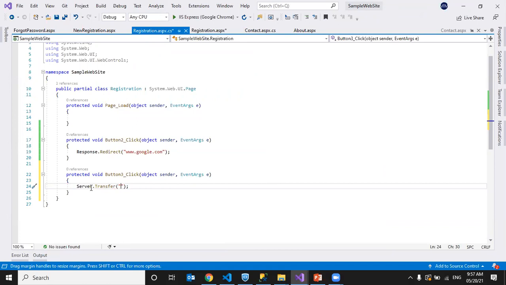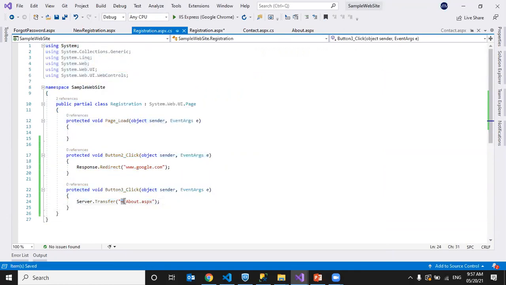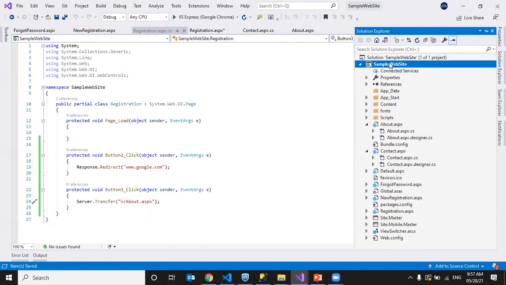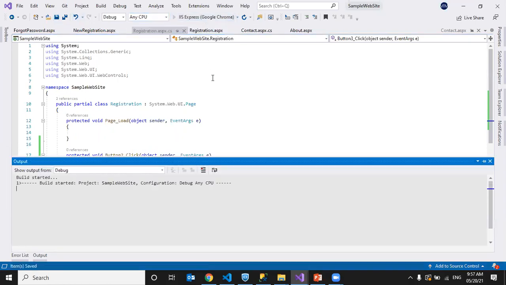So I can specify it like this: the tilde symbol, which specifies the current working directory, slash about.aspx. What is the tilde symbol? It represents this folder, sample website. I stored it in C, Visual Studio, repos, like that, right? So it takes that running path, and in the running path it will take about.aspx. We will run it and check once whether it is working properly or not.